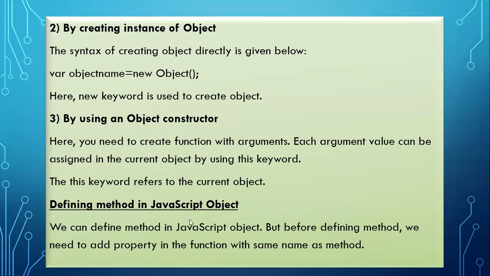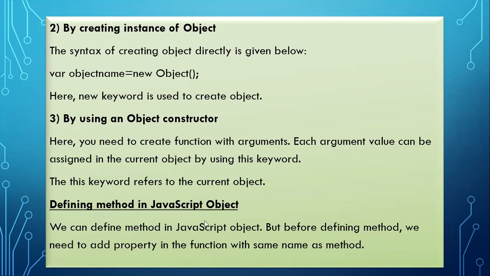That means we define how the object behaves using methods. It is nothing but a function. If I create a function for the object, then we call it a method. Before defining it, we need to add a property in the object with the same name as the method.